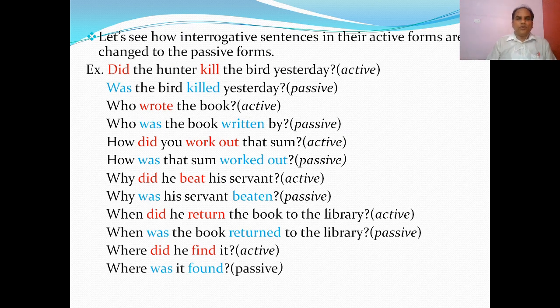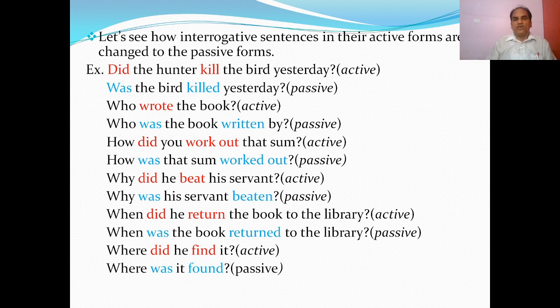But in the case of questions or interrogative sentences, something different is there. Let us see how interrogative sentences in their active forms are changed into passive forms. Take the example: Did the hunter kill the bird yesterday? This is active. Why?